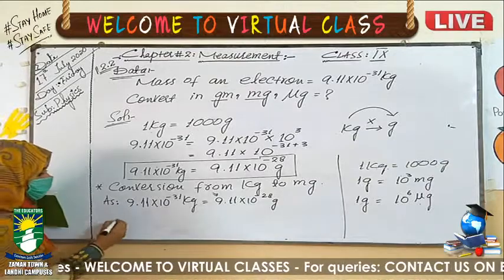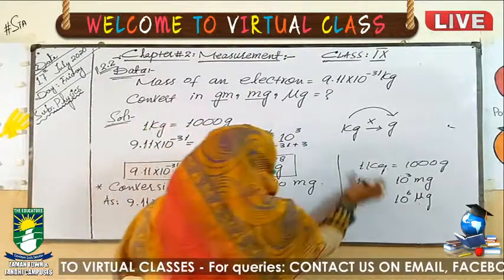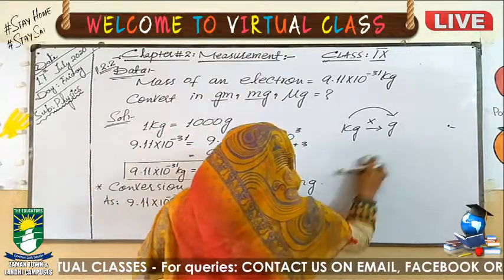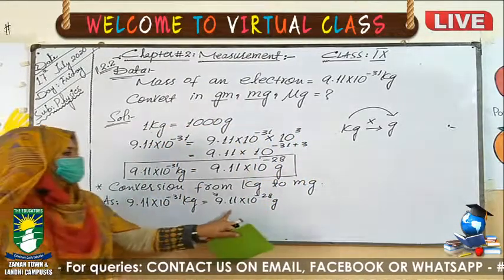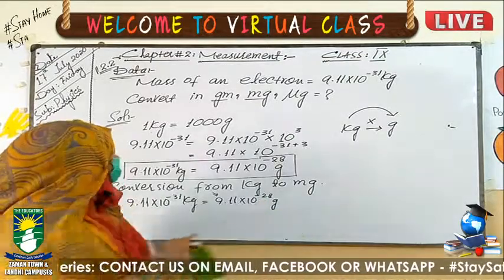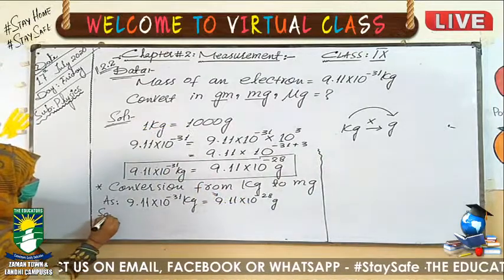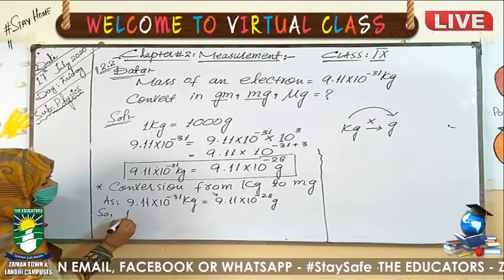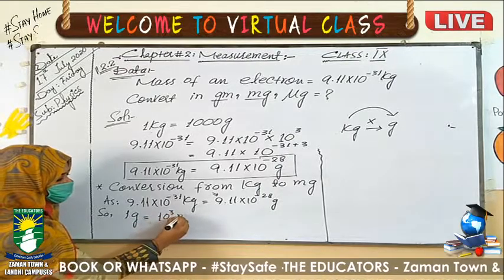As we know, 9.11 exponent minus 31 equals 9.11 exponent minus 28. So we know that 1 gram is equal to exponent 3 milligram.